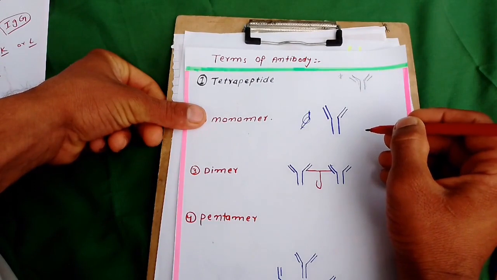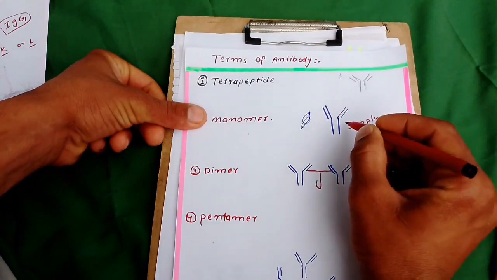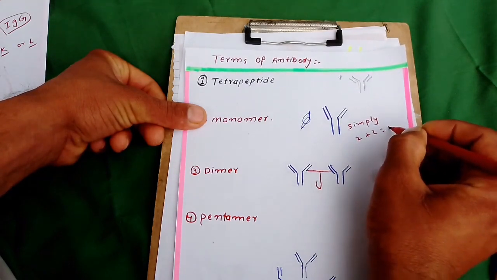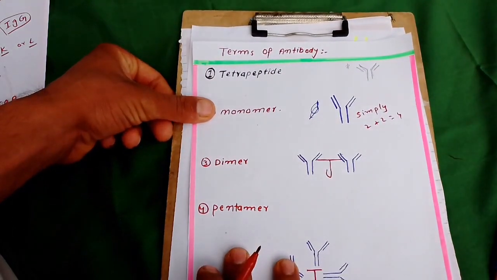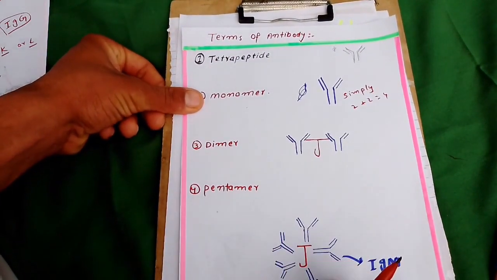A simple antibody is called a monomeric antibody, simply 2 heavy chains plus 2 light chains. Okay, what is a dimeric antibody? Dimeric antibodies are those antibodies